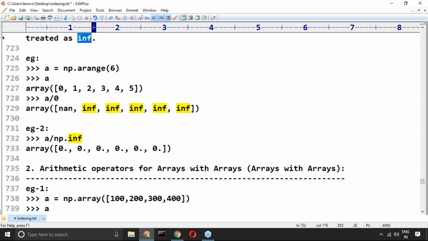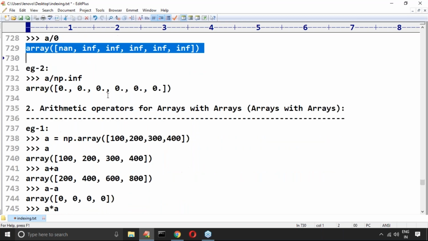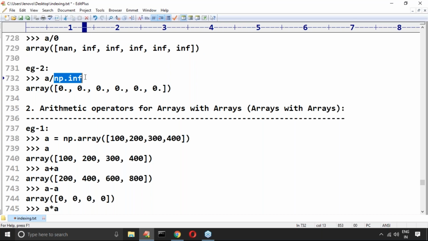Observe the best example for you. Sir, the array is already there. Sir, by 0 I'm trying to take. A by 0: 0 by 0 is undefined, that's why we are getting NaN. Sir, I'm not seeing any zero division error anywhere. Similarly, 1 by 0 is infinity, 2 by 0 is infinity, 3 by 0 is infinity. Yes, sir, this is what we are getting.